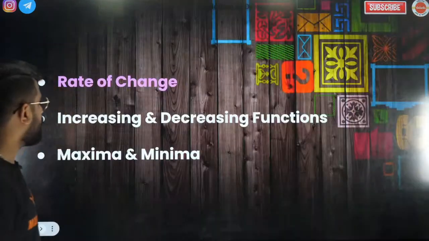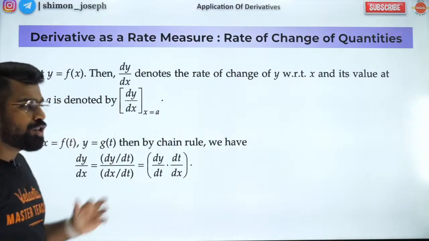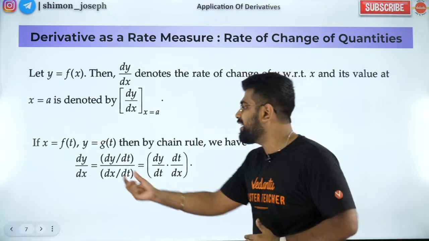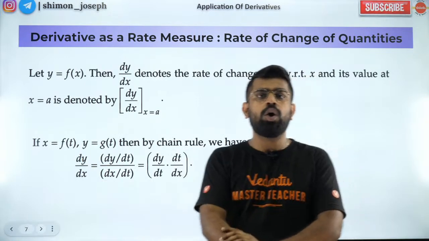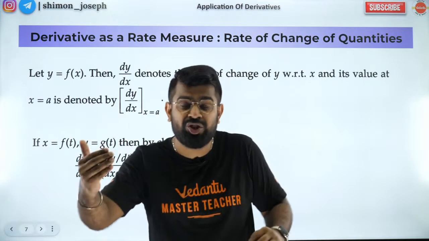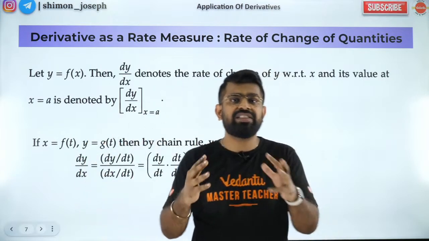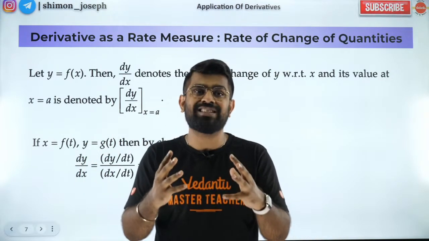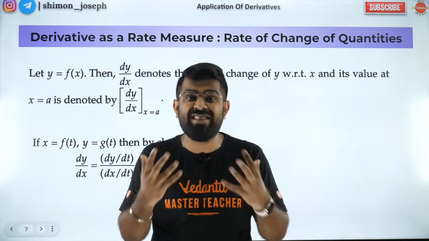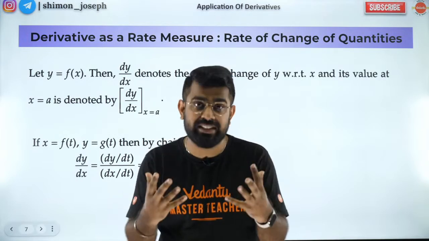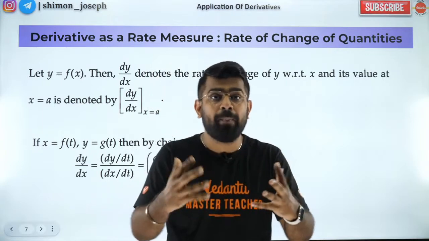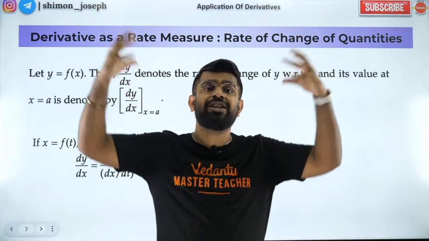Everybody. So rate of change is the first topic. So what is rate of change? So guys, rate of change is nothing but your dy by dx. When you say dy by dx, what does it mean? It means how y is changing with respect to x. See, this is something which you have to understand, because when I say derivatives, you must have studied it in your 11th standard when you started physics. Dy by dx means the change in y by change in x. So I want you to recall that.